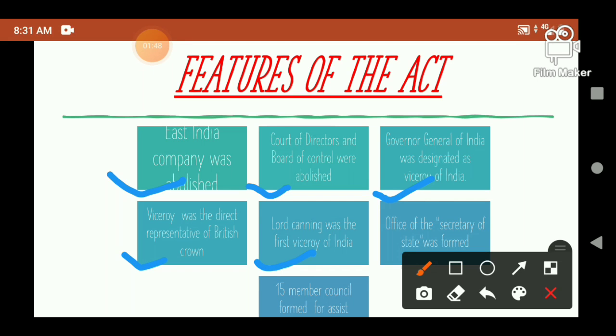The council was an advisory body. The Secretary of State was made the chairman of the council, and it constituted the Secretary of State in Council as a body corporate capable of suing and being sued in India and in England. So that's all about the features of this act.